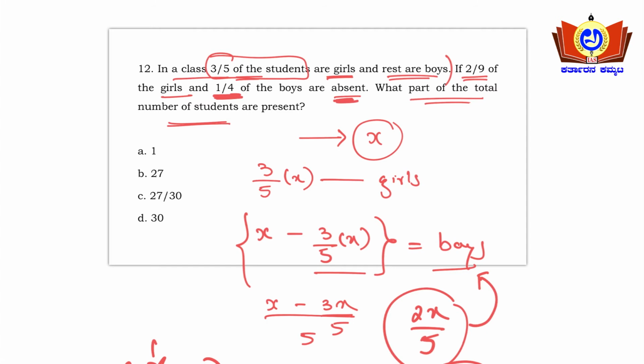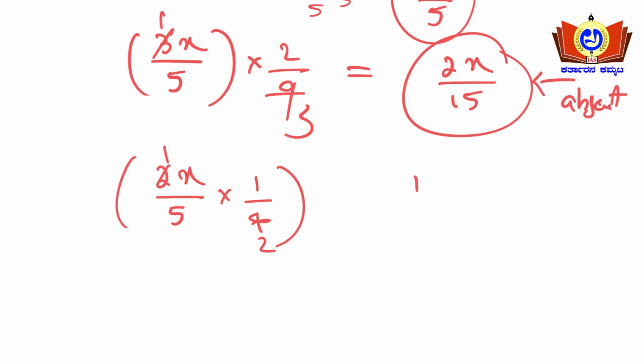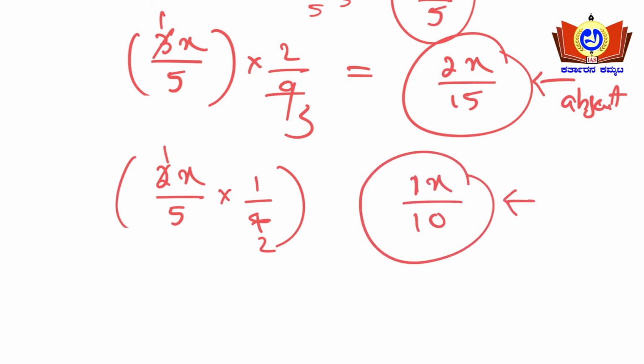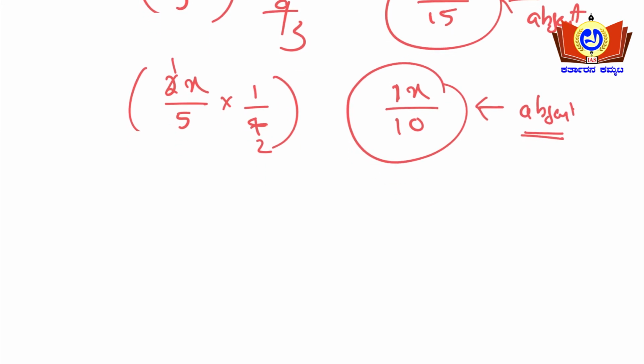So the boys' strength we got here was 2x by 5. So 2x by 5 into 1/4 of that strength are absent here. So 2 1 times and 2 2 times, so 1x by 10 here. So 1x by 10 boys are absent here. Yes or no? So the total absent will be here. See friends, how many girls are absent? 2x by 15 girls are absent, and how many boys are absent?